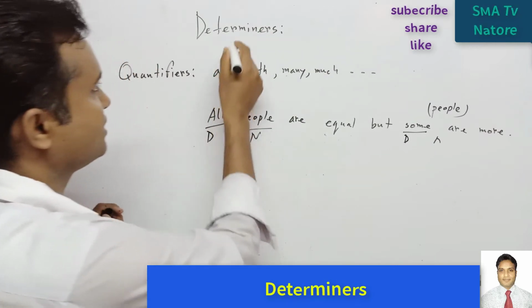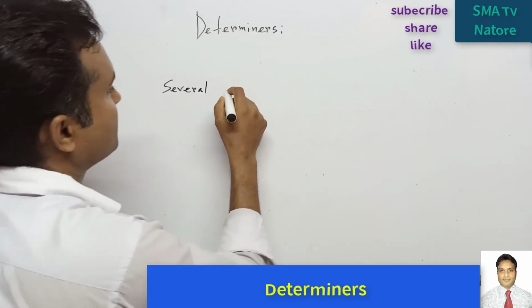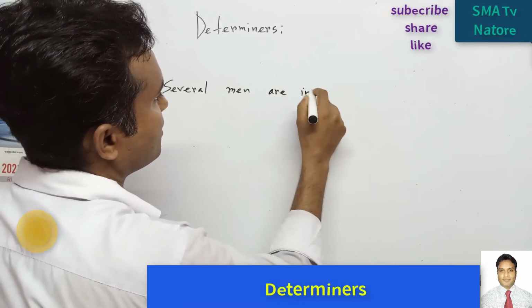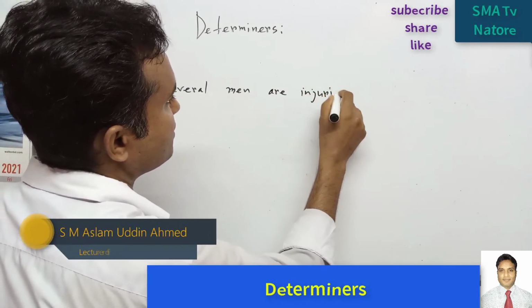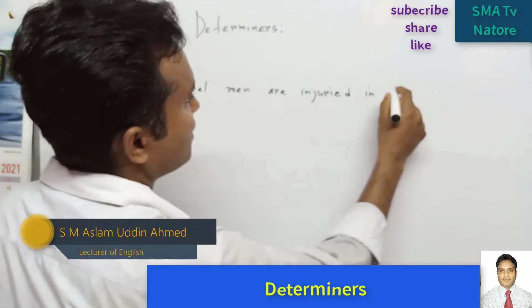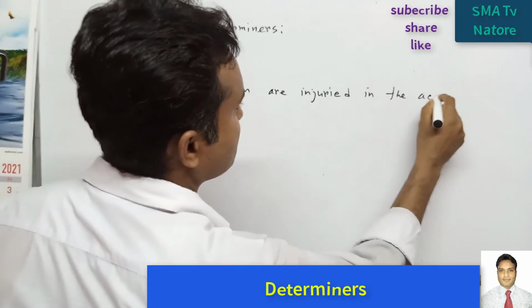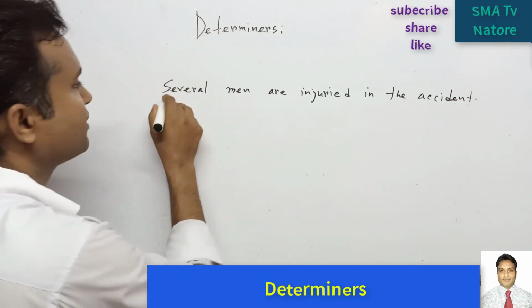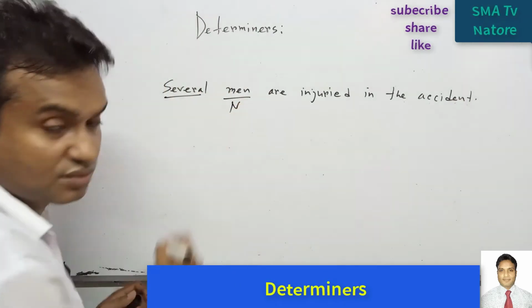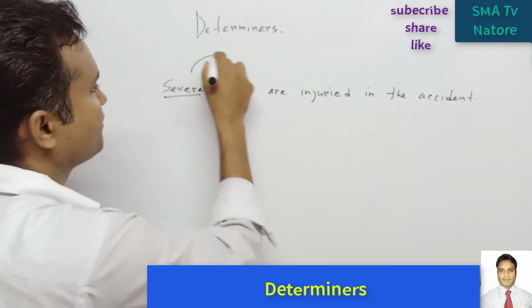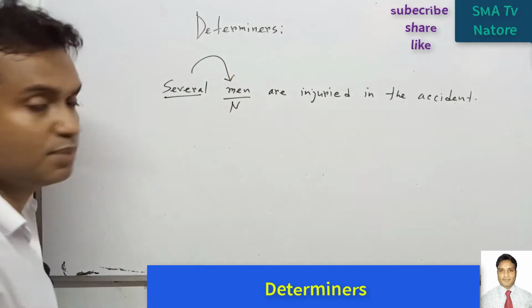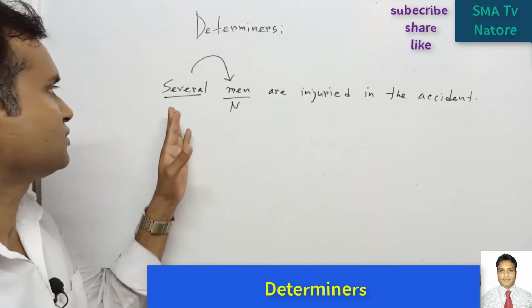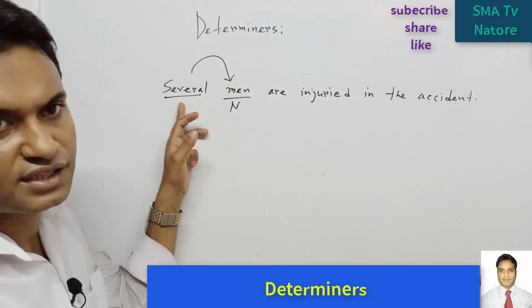This one is also determiners, okay. Several men are injured in the accident. So several and men, this is the noun and this part is modifying this word. How many people? Several people, okay. So in this case we can say that this word is modifying this word.